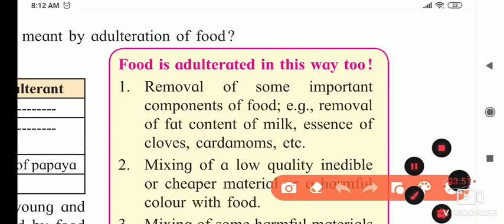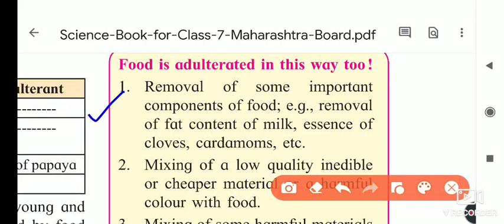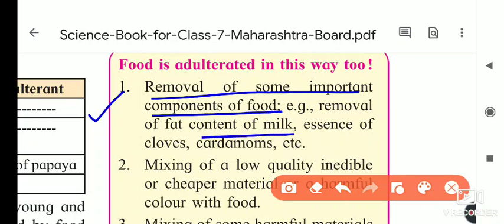Here we see in which ways food is adulterated. Some are added to increase the quantity. First, removal of some important components of food. If we remove some of the important components of the food, then the food gets adulterated. For example, removal of content of milk. As you know, from the milk they take out the cream and all, so this is also adulterated food.